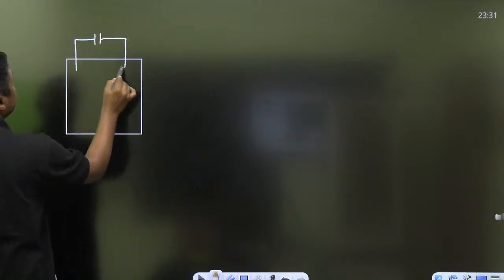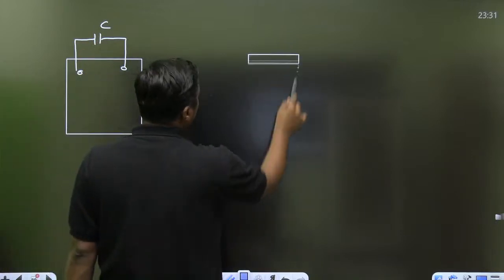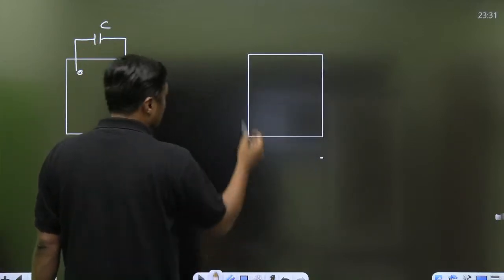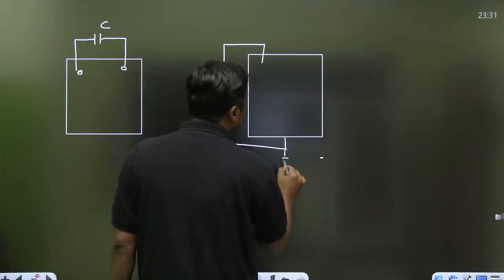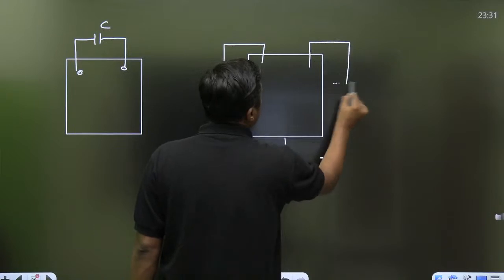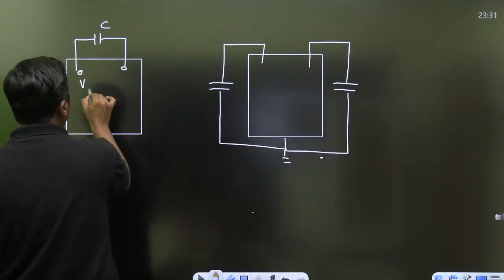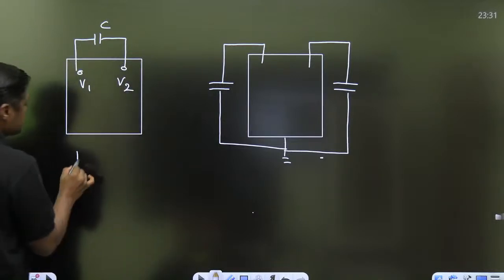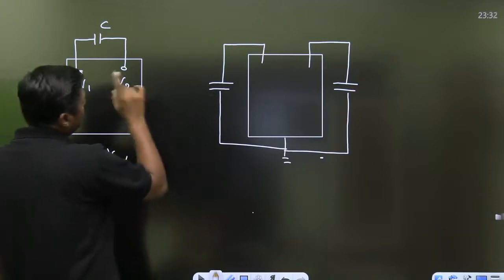This is the capacitor. Now you can break this capacitor into two parts. We will have one capacitor here and one capacitor here. Then V1 and V2. If K is given as V2 by V1, then we can break this capacitor.